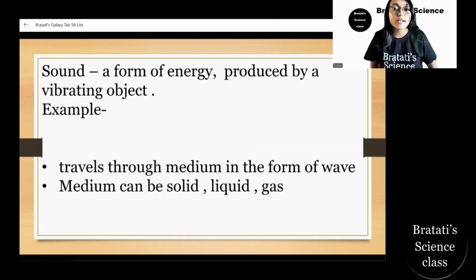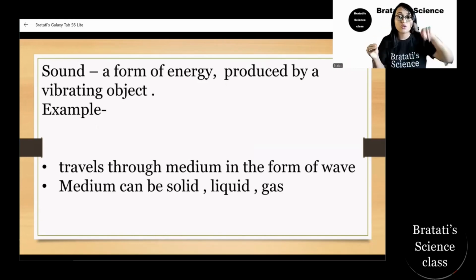Sound. When the word sound comes, it's a form of energy. In previous chapters we have gone through the different forms of energy. Energy can neither be created nor destroyed. It just transforms from one form to another, which is called the conservation of energy. So sound is also a form of energy which is produced by a vibrating object.